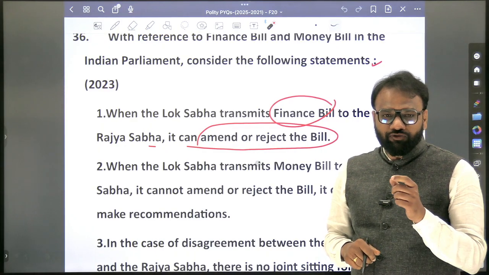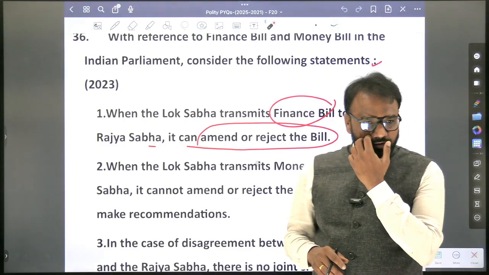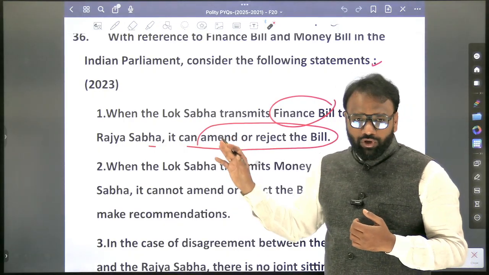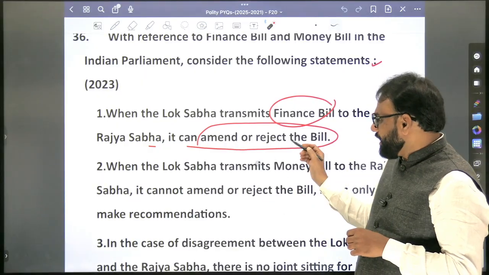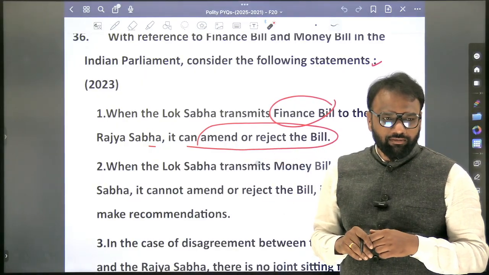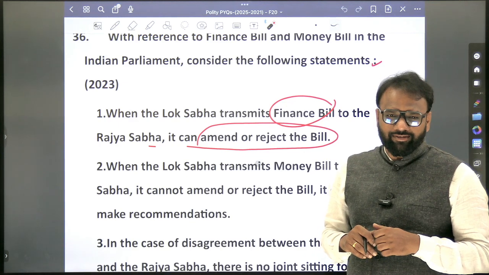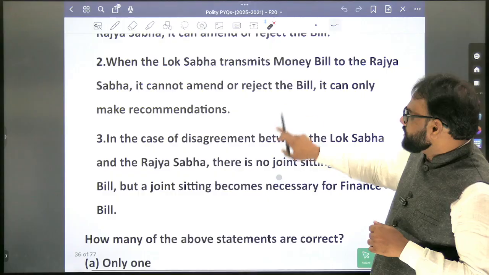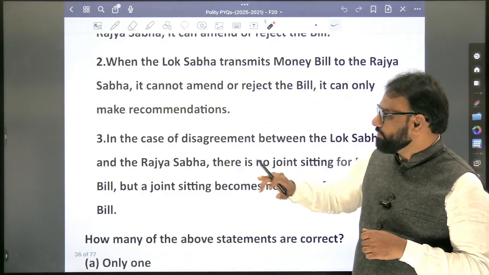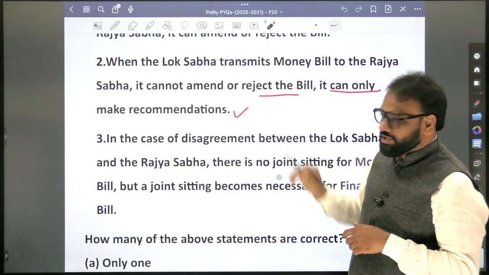When it comes to finance bills 1 and 2, in both finance bill 1 and 2, can it be passed to Rajya Sabha? Yes. Can Rajya Sabha amend or reject the bill? Yes or no? Next, when the Lok Sabha transmits a money bill to the Rajya Sabha, it cannot amend or reject the bill. It can only make recommendations.